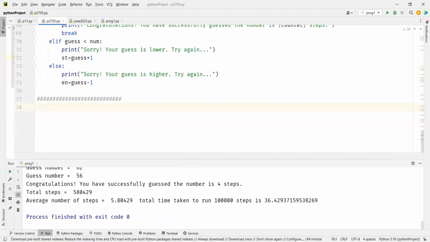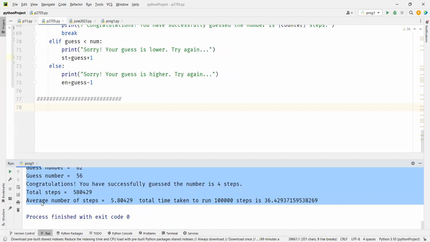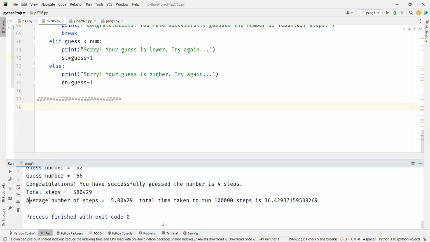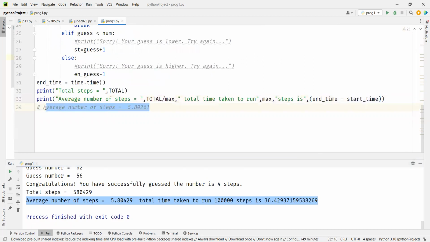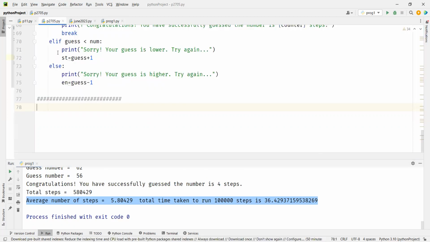Okay, so you see this 36 seconds. This will give you time in seconds. 36 seconds, and this is the time taken to run 1 lakh steps. Okay, so what I'll do, this is also giving us 5.8 only, right? So I go here, I'll replace this with the new value. Okay, so I'll save this to upload.